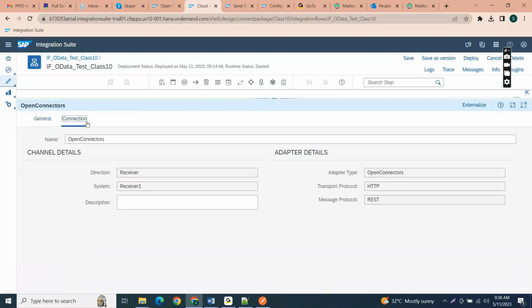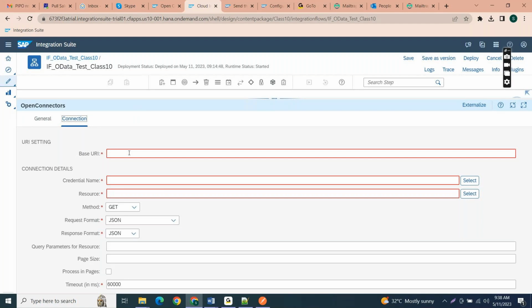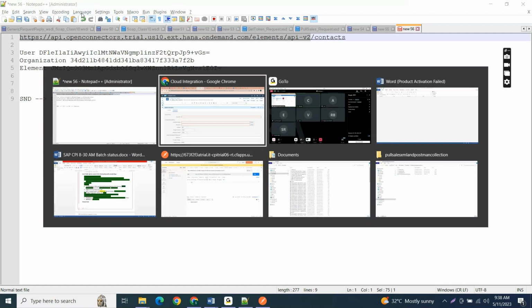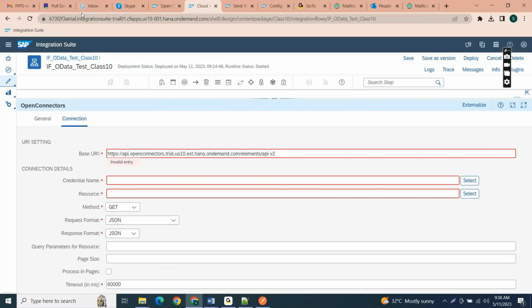You can see this is the connection, right? Here this is the base URL. What does base URL mean here? We took this URL up to API hyphen v2, right? That is our base URL. Here the resource is slash contacts. You can also select here, but if I use this select, it will open the connectors URL, and the alias has to be selected first.